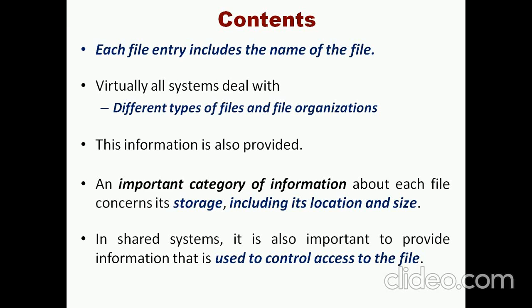The most important category of information for each and every file is the storage information, that is, the size of the particular file or directory and where it is located. We need to store all these things. That's why it is called an important category of information.